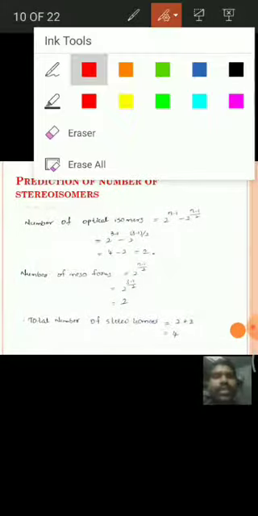We know the formula, that is for symmetrical molecules having odd number of chiral centers, number of optical isomers is equal to 2 power n minus 1 minus 2 power n minus 1 by 2, and number of meso compounds is equal to 2 power n minus 1 by 2. By using this formula, we know that it is having three chiral centers, that means n is equal to 3.